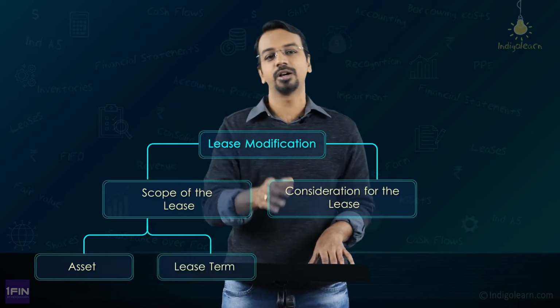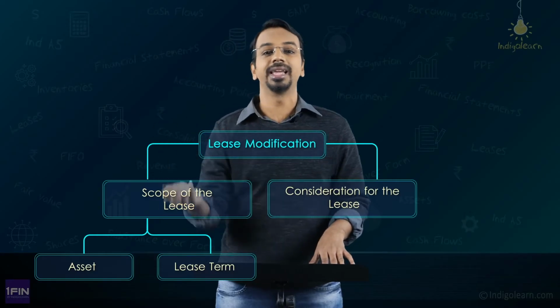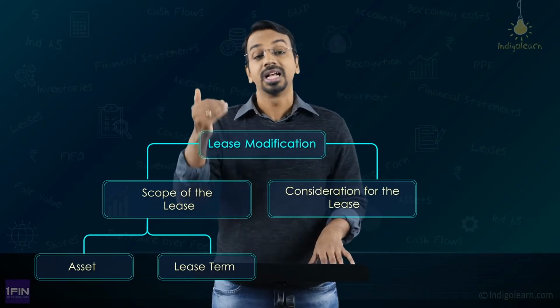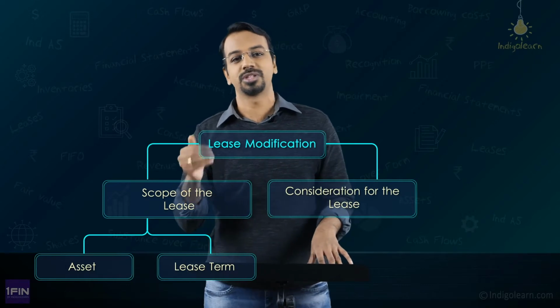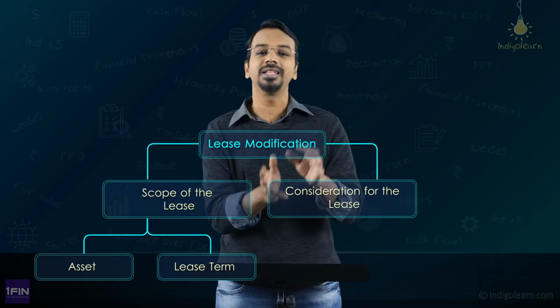You can increase the lease term or you can decrease the lease term. So when I say right of use assets, it could be I take an additional floor in the same building, or I give back a part of the leased space which I have taken. This is what is called scope modification. Then the other part is change in the consideration, right?